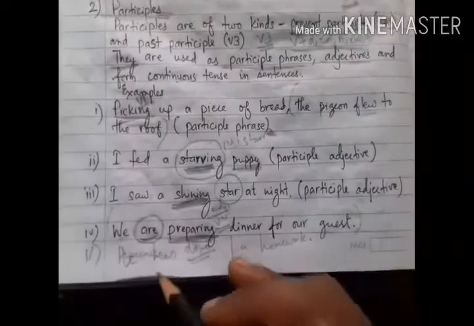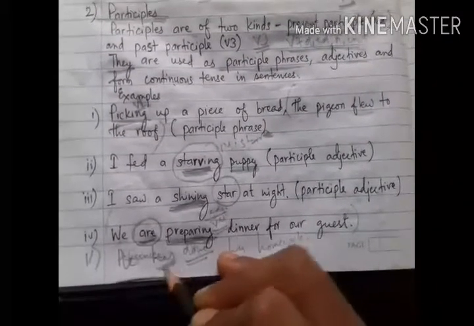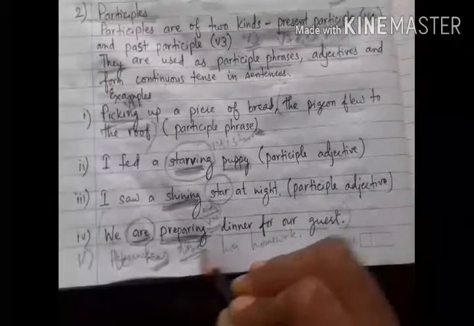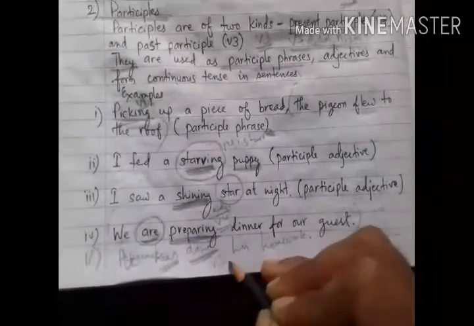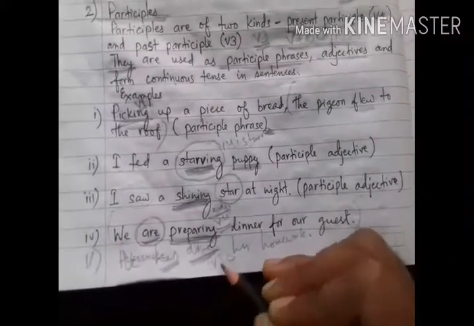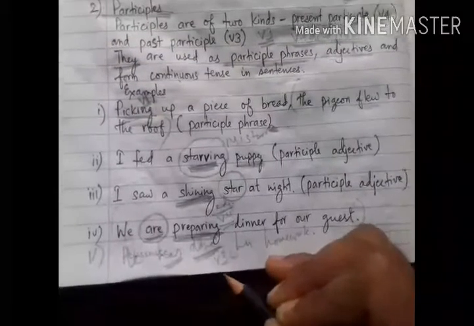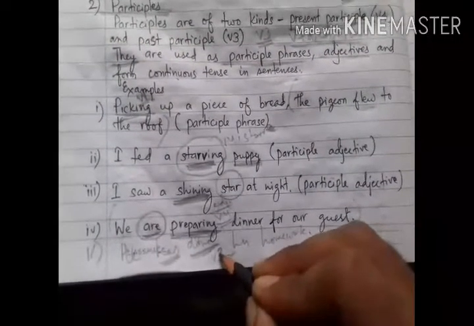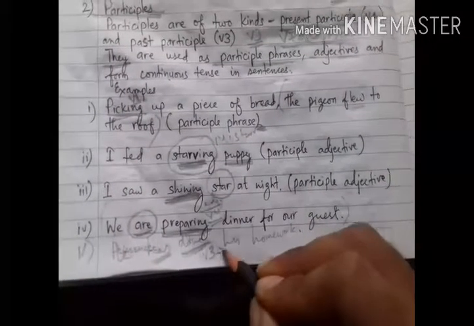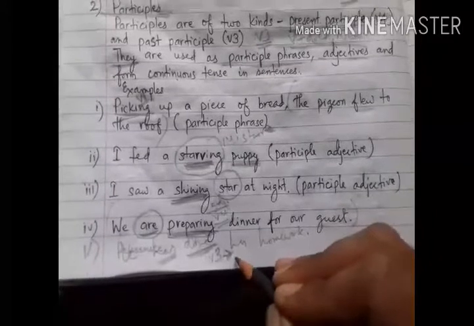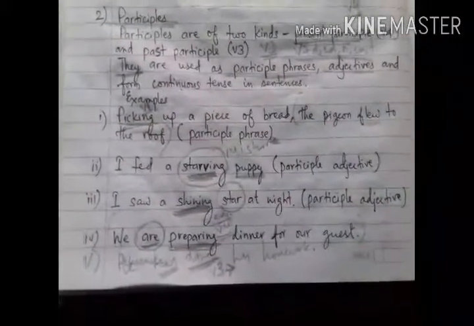If you change this sentence into past perfect tense, he had, this helping verb of have will change, but the main verb will never change. It will be used as V3 only. So in perfect tenses also a participle is used; the past participle is used to frame perfect tenses. When the past participle is used to frame perfect tenses, then this past participle is also a non-finite verb. Okay, I hope you have understood participles also.